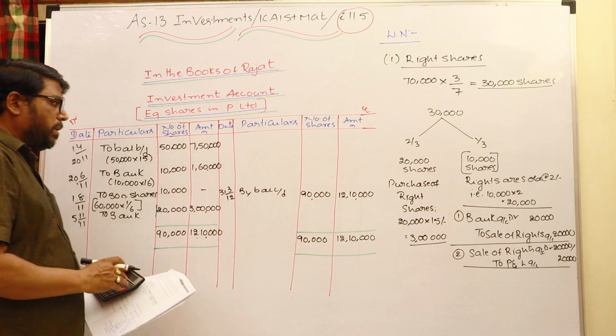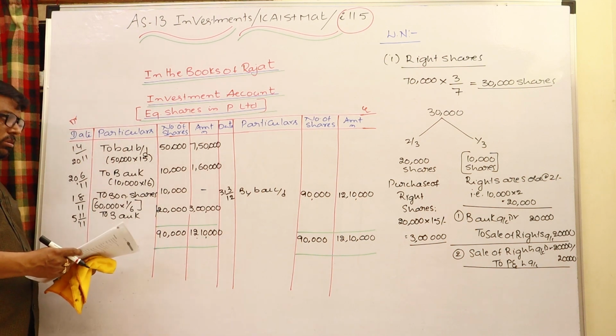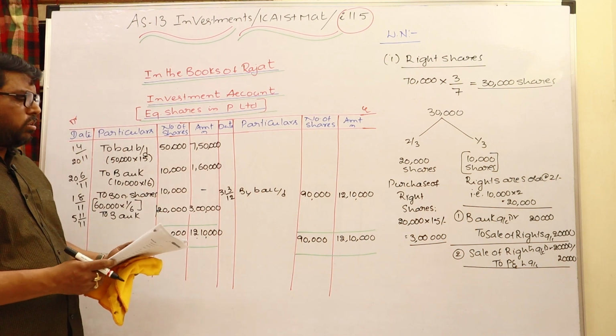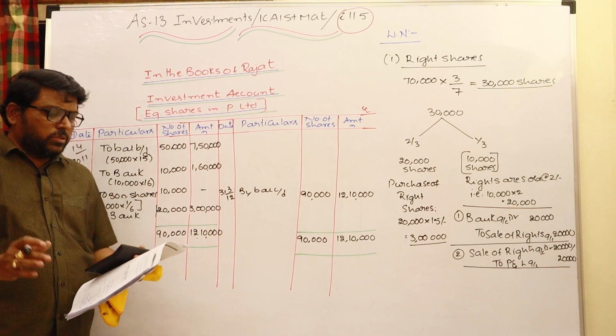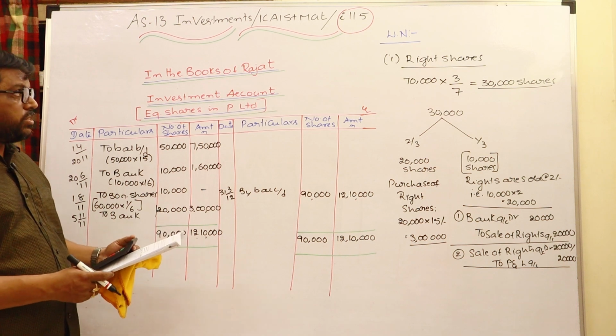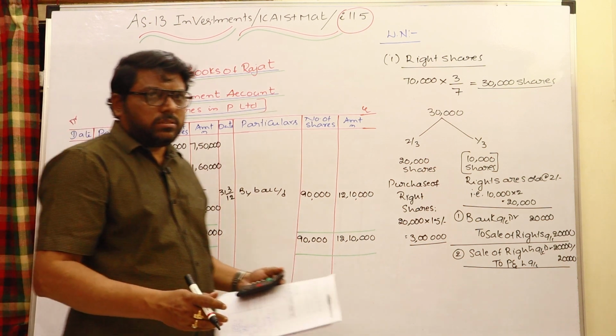Simply by balance carried down and to balance brought down, 90,000 number of shares, amount column 12,10,000. So this is the simple way to solve this problem. Okay, and illustration 6 we can discuss in the next class. Okay, bye.